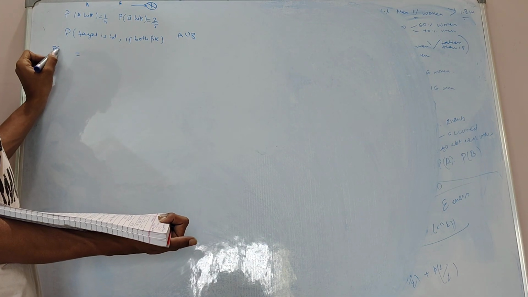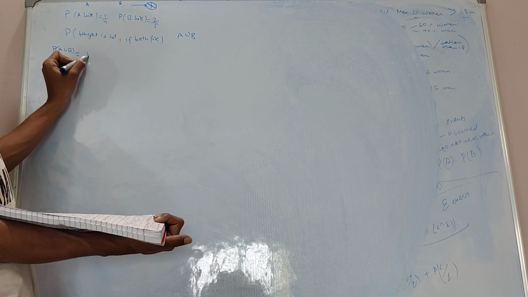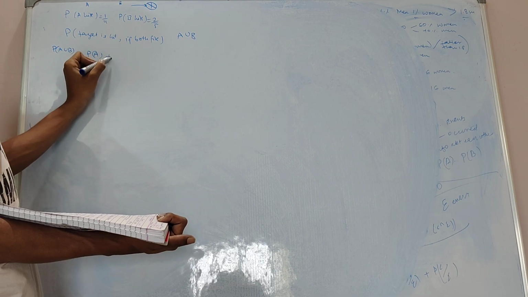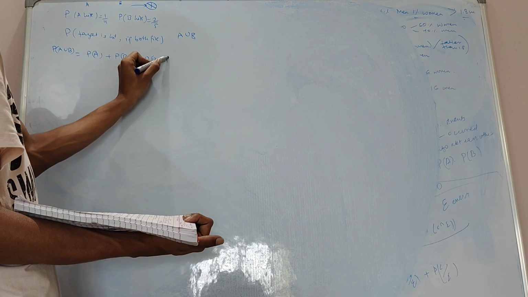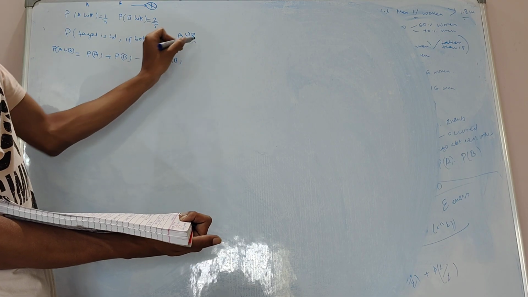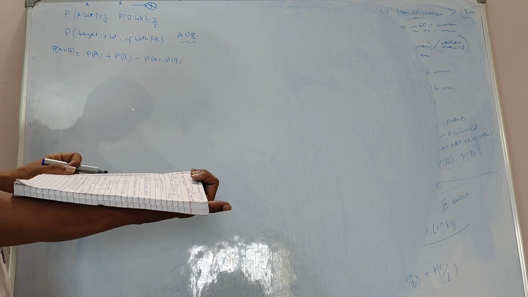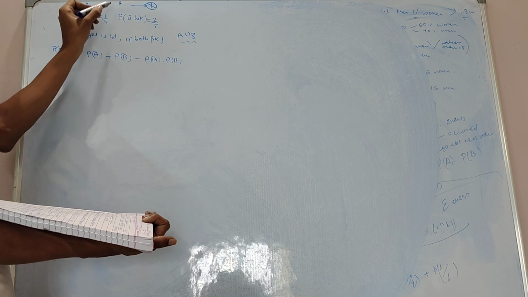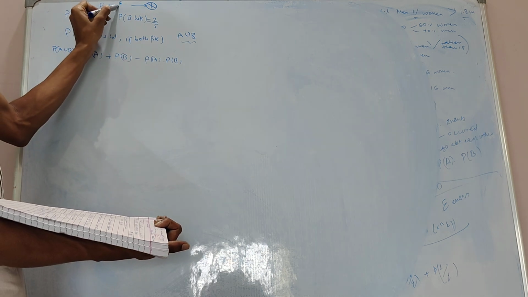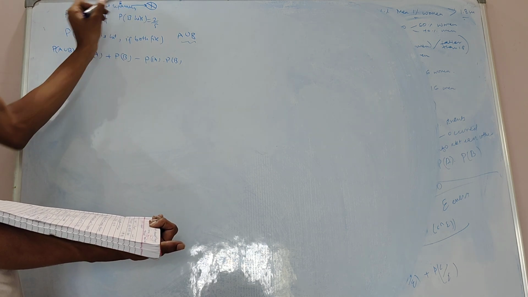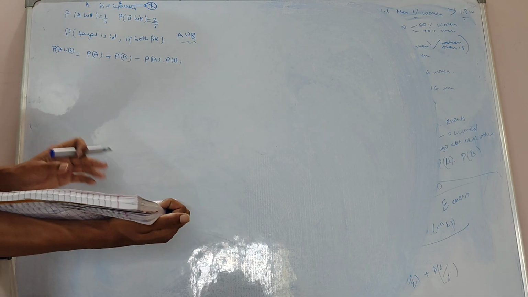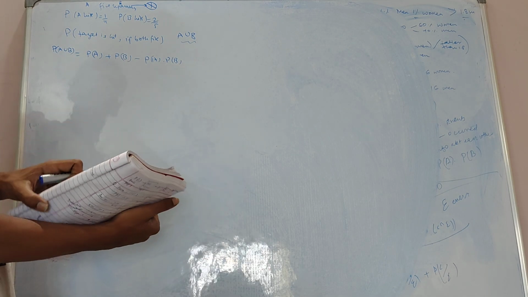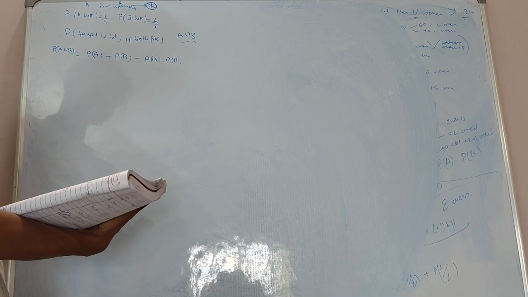So probability of A union B will be given as probability of A plus probability of B minus probability of A into probability of B, as A and B are independent events, right? A and B are independent since they fire separately, right? And now you can easily find it, right?